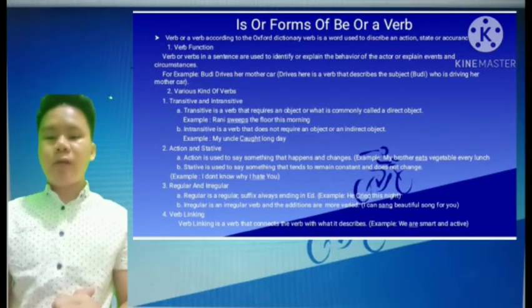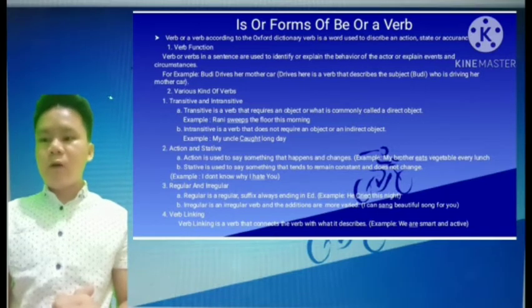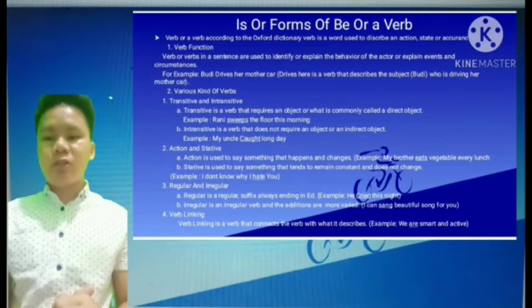Second, various kinds of verbs. First, transitive and intransitive. A. Transitive. Transitive is a verb that requires an object, or what is commonly called a direct object. Example: Rani sweeps the floor this morning. The word that is transitive here is sweeps. B. Intransitive. Intransitive is a verb that does not require an object or an indirect object. For example, my uncle coached long days. The word that is intransitive here is coach.